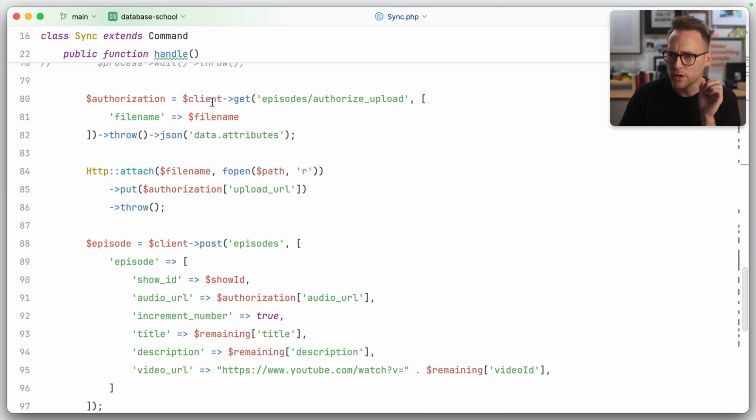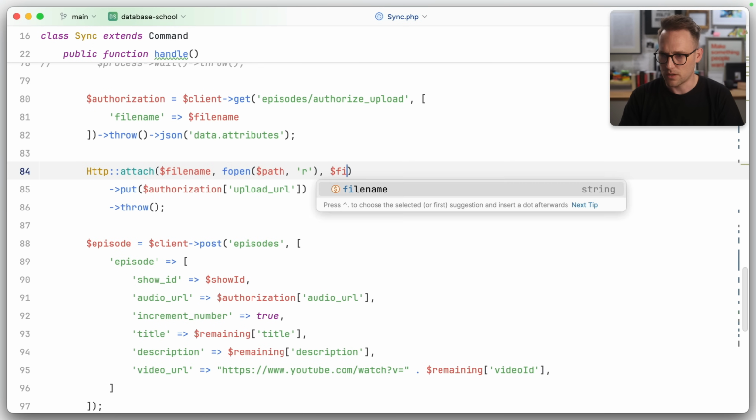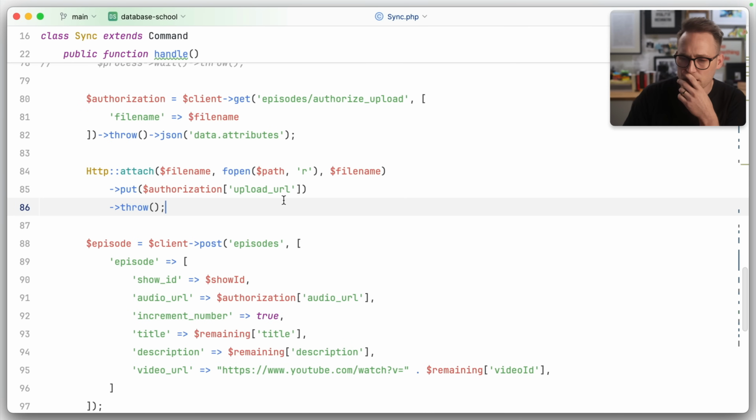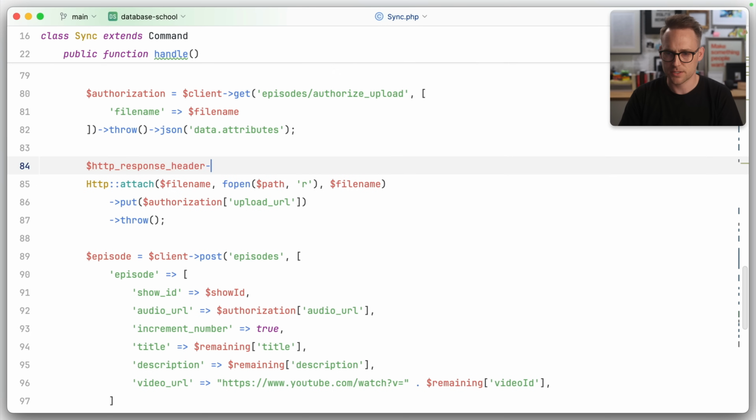Okay. We're going to authorize and upload with that file name. We're going to attach it. Is this the right signature? Name and contents is right. What is file name? You know what? Let's just do, we'll do it all. Okay. File name. We're going to put it there. We're going to throw this line uploading.